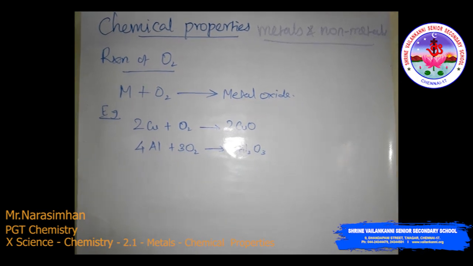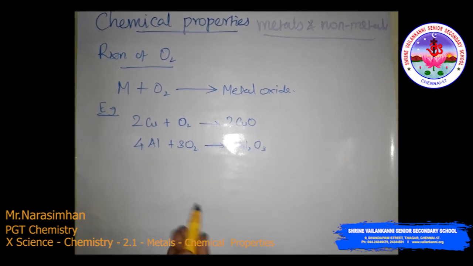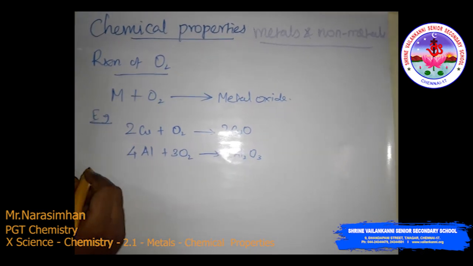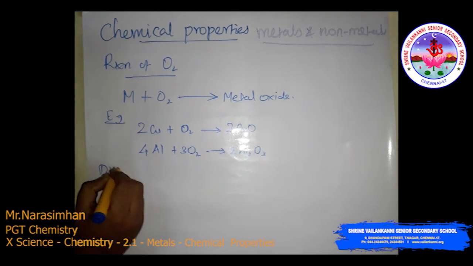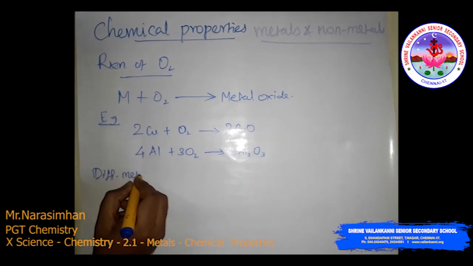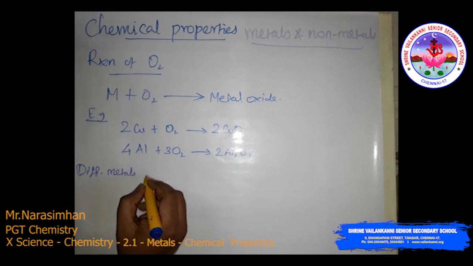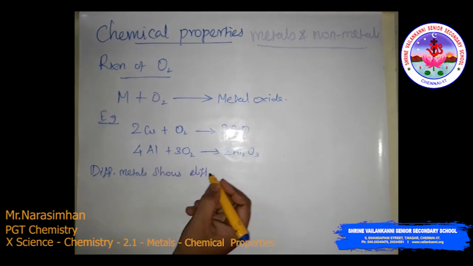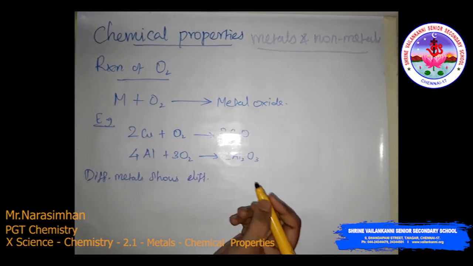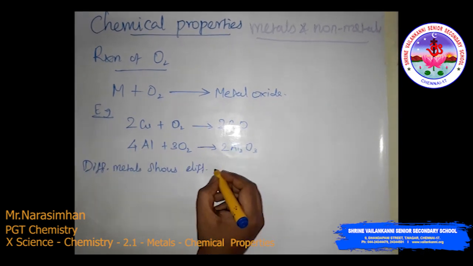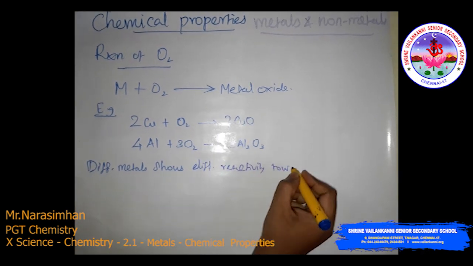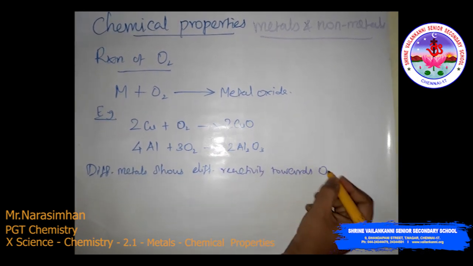So, different metals show different reactivity towards oxygen. What does that mean? Different metals show different properties, that is, different reactivity towards oxygen.